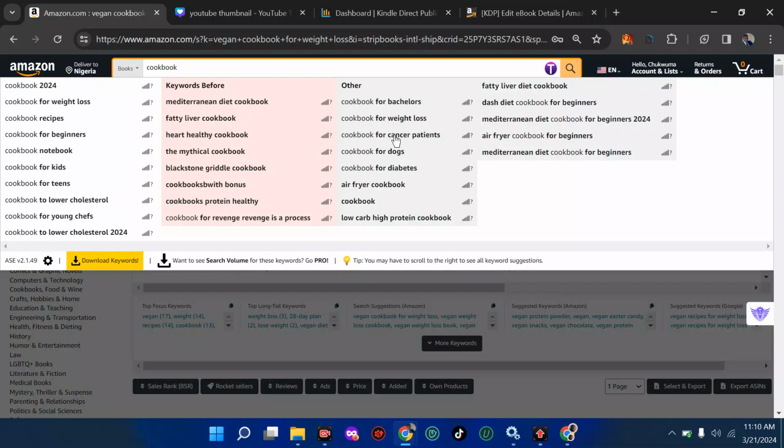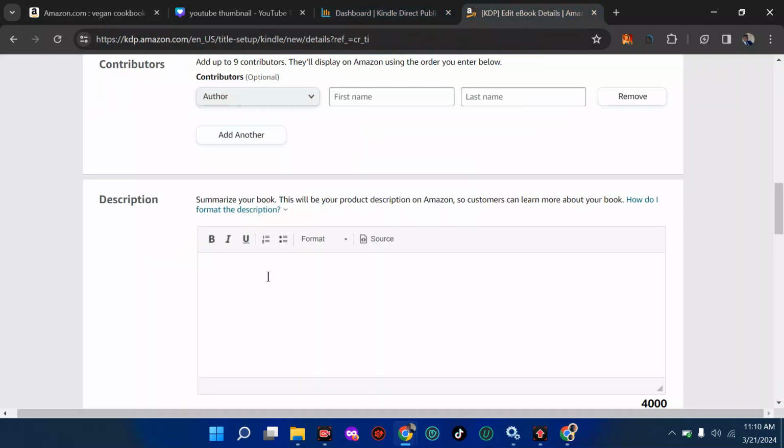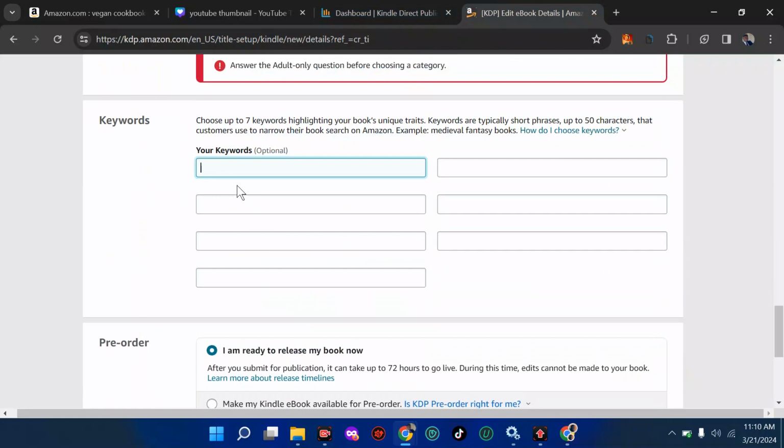You're going to come here now and see weight loss. You're going to add this as your 7 backend keyword. Then at the vegans, you're going to check if we have anything like vegans. Then you're going to say cookbook for and see what comes up. Then if you want to do by demographics, you're going to say for kids, comma. Don't put comma, sorry. Put for kids. This is what I mean. For example, you want to write the backend keyword. You can now say cookbook for kids, women, boys. I'm going to tell you why you should do it like this in the next video.